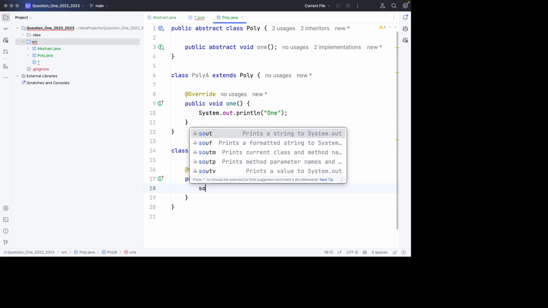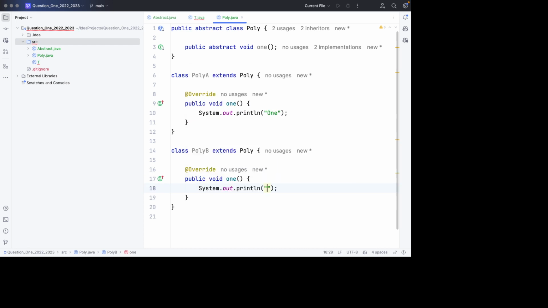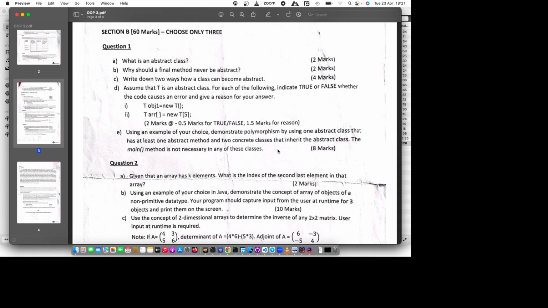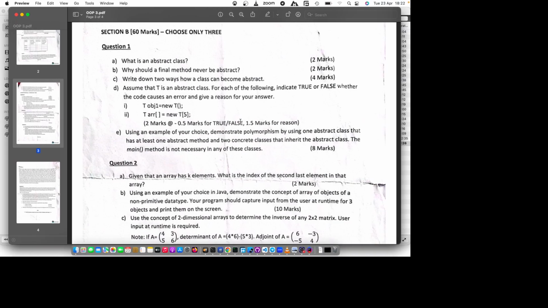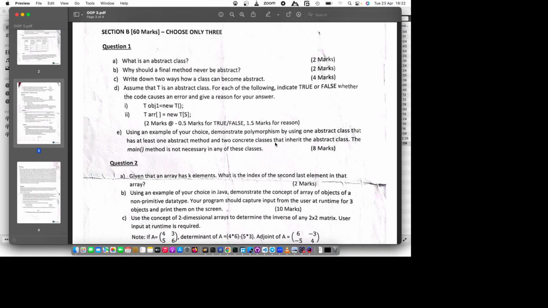So by doing that, you can provide another implementation of the same method, this one here. And I believe that is all. The main method is not necessary, so we don't need to create any main method in any of these classes. And that is part E, demonstrated.